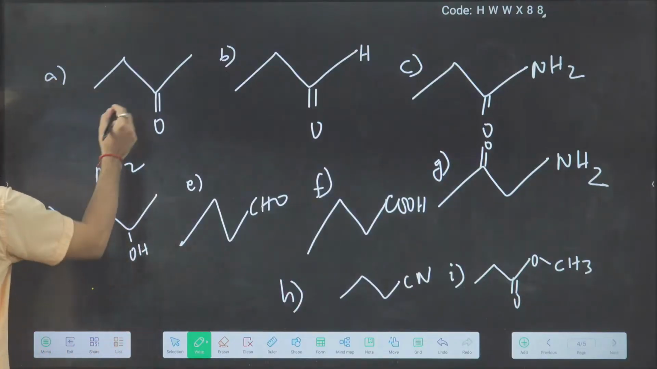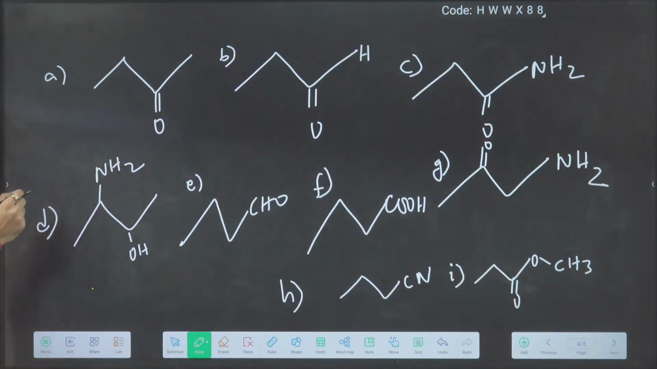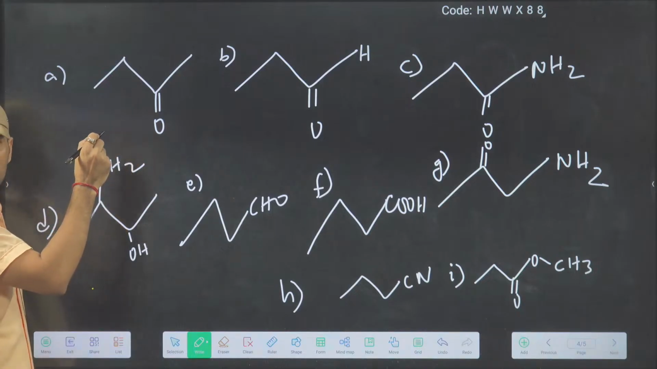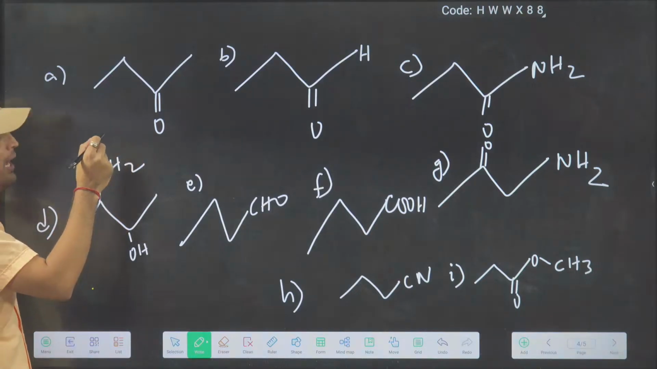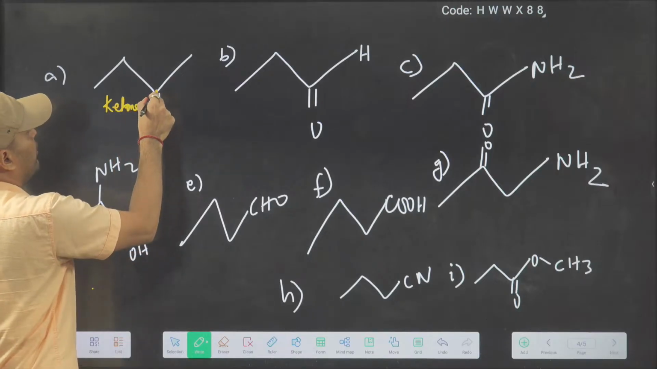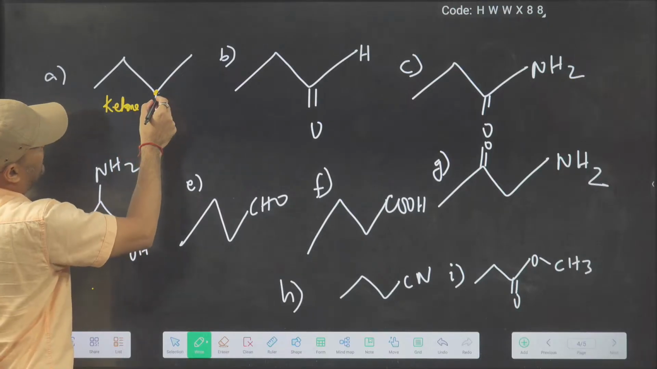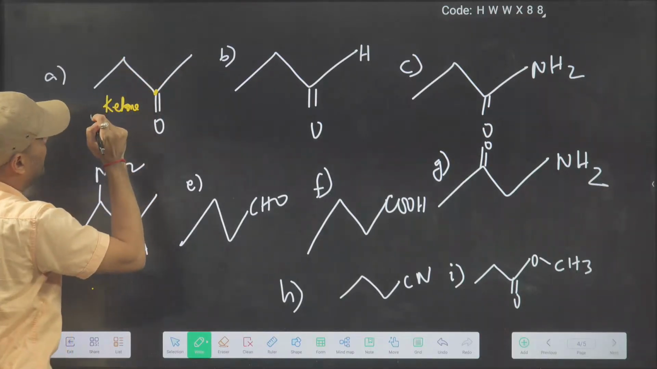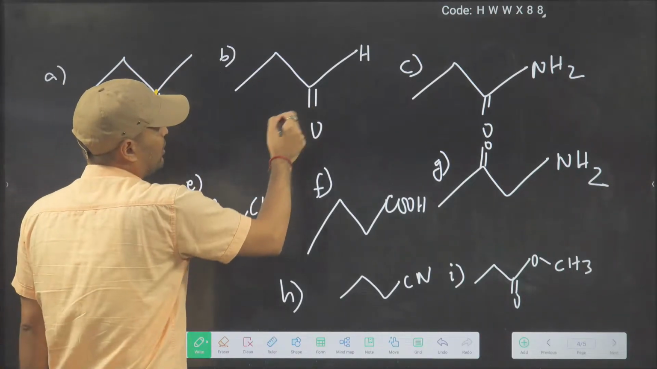So let's start. So this one, A. जल्दी बताओ जल्दी. A. Many people saying ketone, many people saying aldehyde. So this is ketone. I have told you double bond O in middle. Middle means ketone. See, this side also carbon, that side also carbon. Middle means ketone. What about the B part?